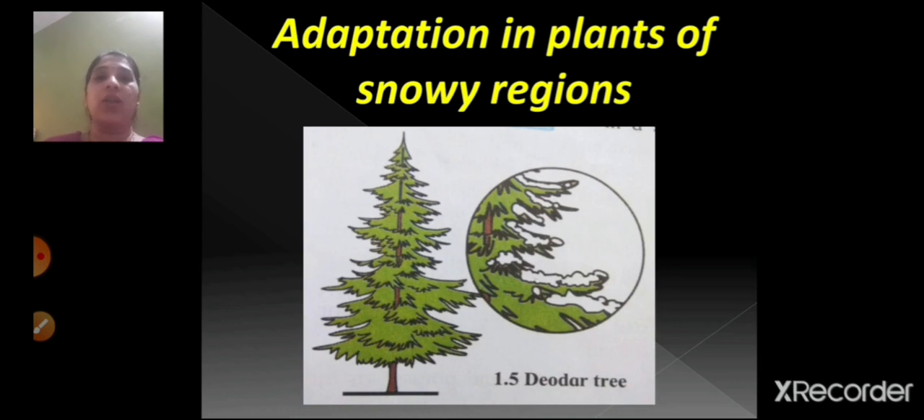Now snowy regions children means where there is lot of snowfall, right? So depending upon the snowy region, the trees which grow in snowy regions are like your coniferous trees like deodar and pine, right? Here you can see on the screen, it is the deodar tree. So as you can see, the trees, they are conical in shape, and also they have got sloping branches, right? So that whenever there is snowfall, the snow does not get accumulated on these trees, because of the conical shape and the sloping branches.